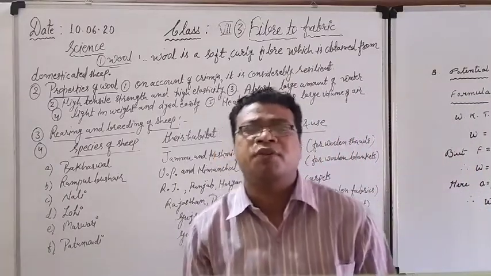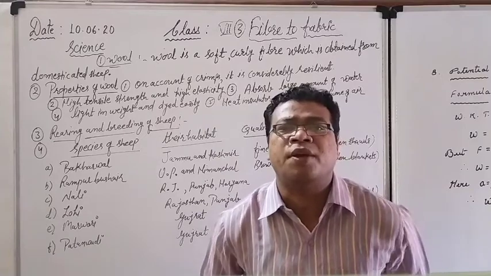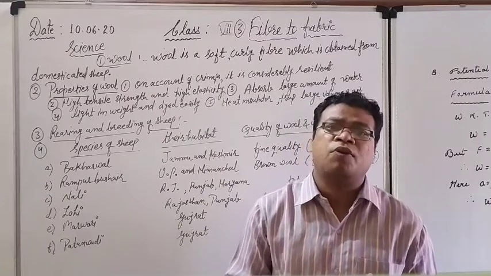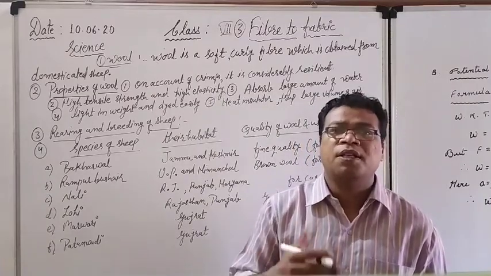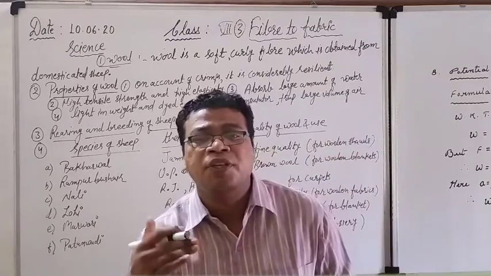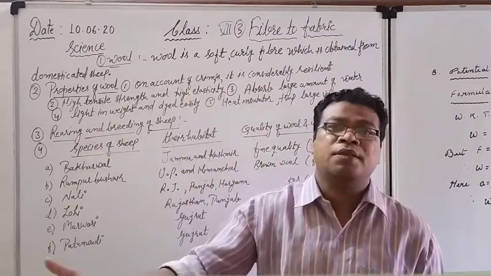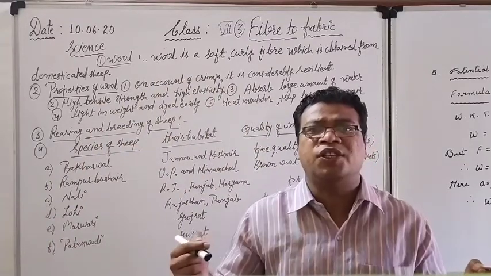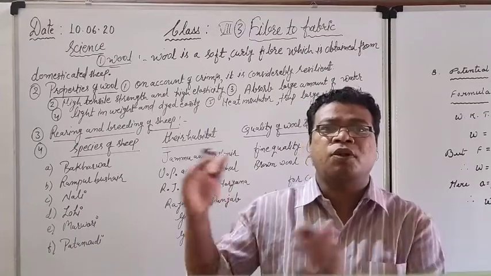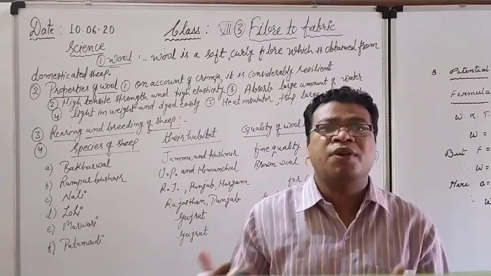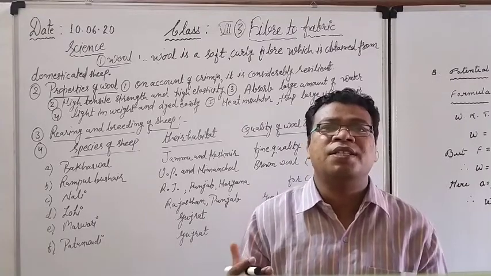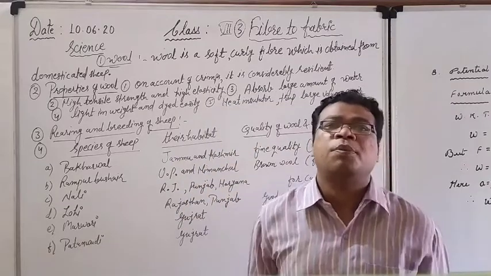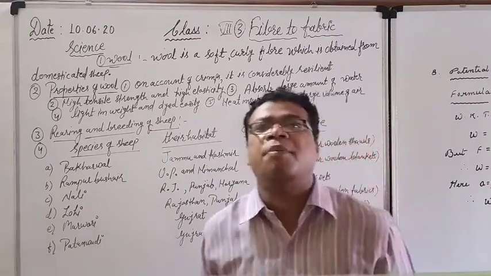What is the fiber actually? We have heard it so many times in the 6th class also: fibers, cloth, fabrics. Fiber is a soft, thread-like material, which is used for making fabrics. Fibers are small, thin, thread-like structures which are used for the preparation of fabrics. In Hindi we can say it is a dhaga, a thread. Fabric means cloth material.